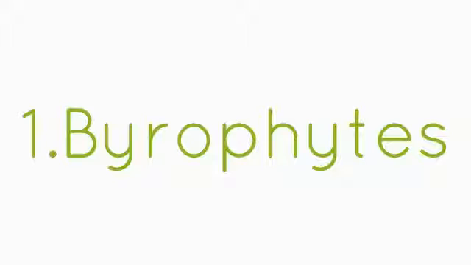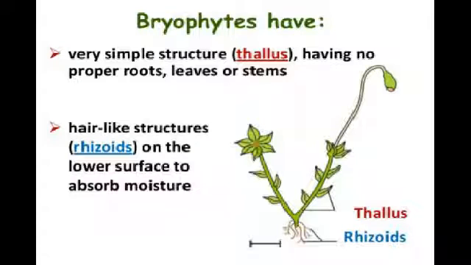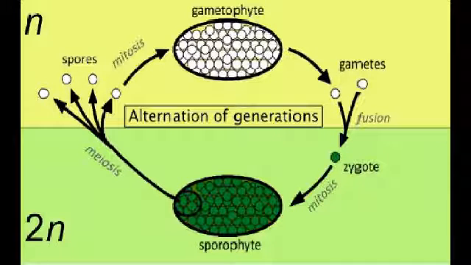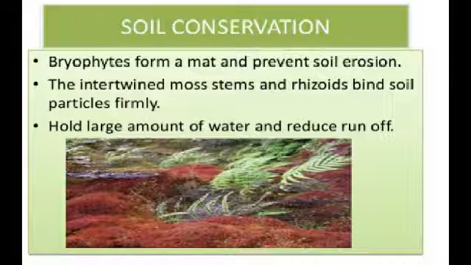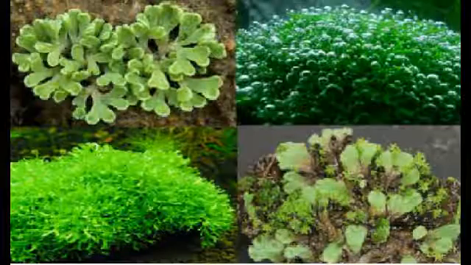Category 1. Bryophytes. They have no vascular tissue. They are soft and small with no support. They also have no waxy cuticle or roots. Since they have no roots, they have rhizoids, which are hair-like structures that anchor the plant down. The gametophyte stage is dominant in these plants. The sporophytes are always attached to the gametophytes. The reproduction process is carried out by their spores. They play a significant role in preventing soil erosion and are found on the ground, other plants, and rock.